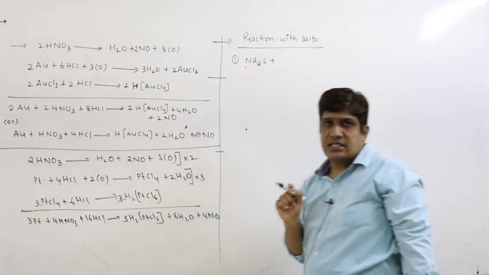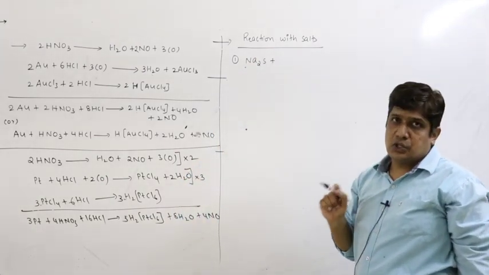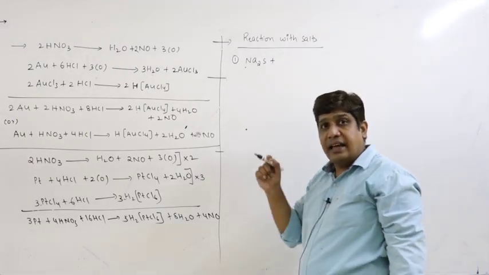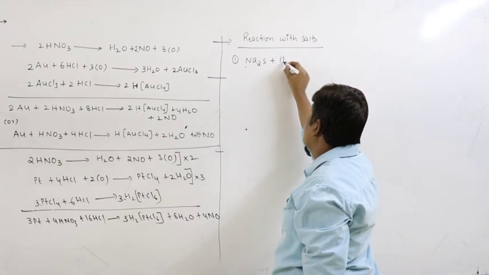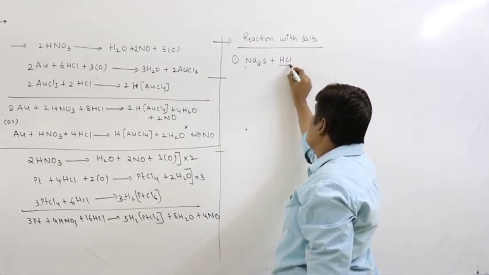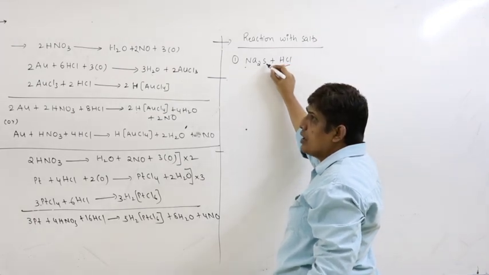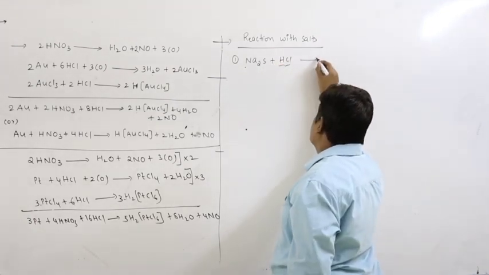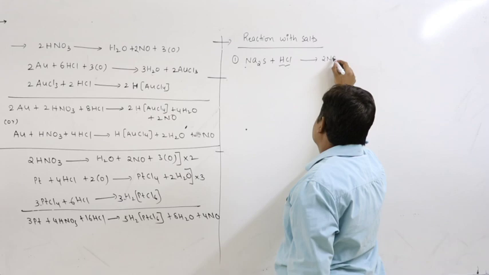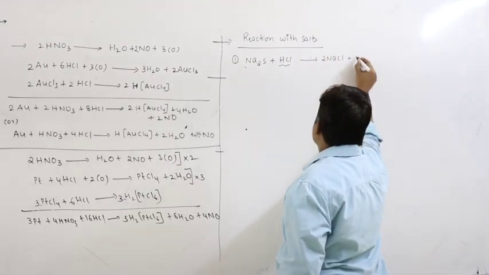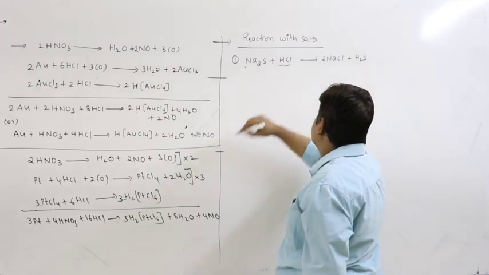Na2S can be considered as a salt of NaOH and H2S. H2S is a weak acid, more volatile than HCl. So when HCl is added, a less volatile acid replaces a more volatile weak acid from its salt. So what we get here is 2NaCl plus H2S. H2S is the weaker acid.